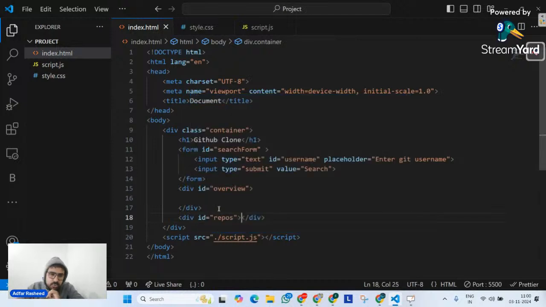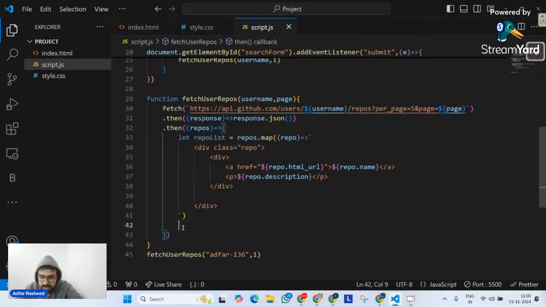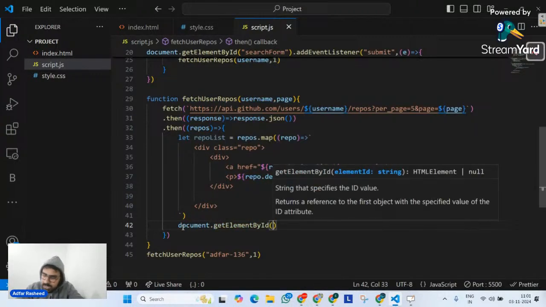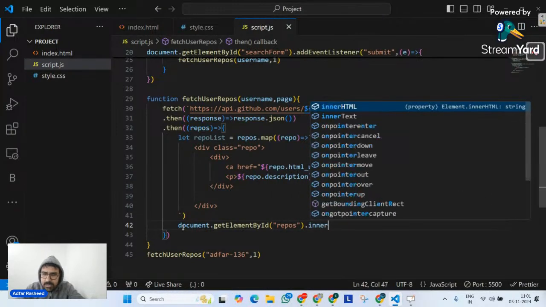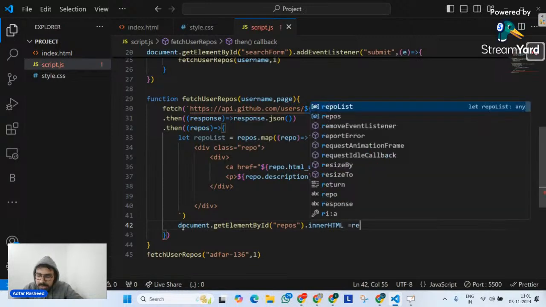This one small issue that I can think of. Maybe if that happens, then I will tell you what that is. So I will tell it on my document, please get an element by ID, and that ID is repos. For this, please make an inner HTML. Now, what is that inner HTML? Inner HTML is nothing but my repo list.